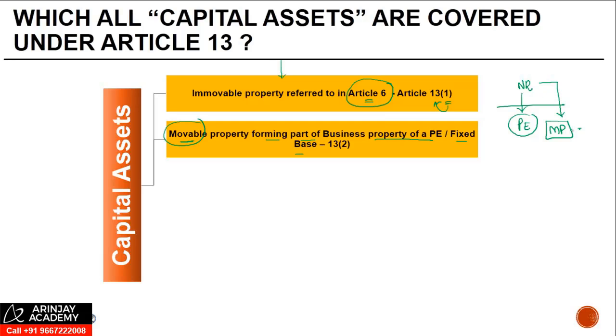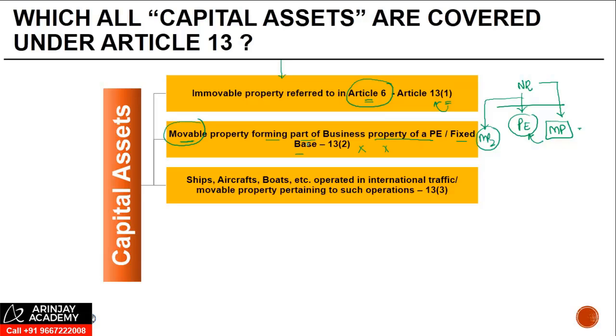So the taxation of transfer of movable property which forms part of business property of a PE is taxable under Article 13(2), right? If there is any other property which the PE has, if it is an immovable property, obviously this article does not apply. If there is movable property other than business property of a PE, let's call this MP2, if that is transferred, it is not taxable under Article 13(2). That will be taxable under the residuary clause.